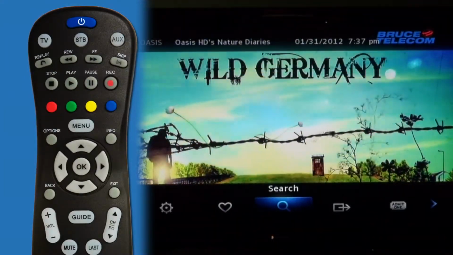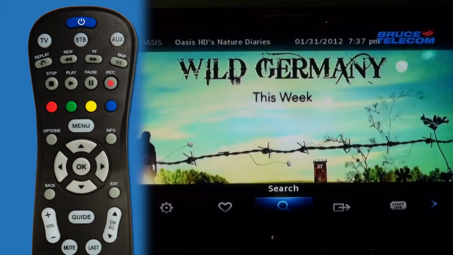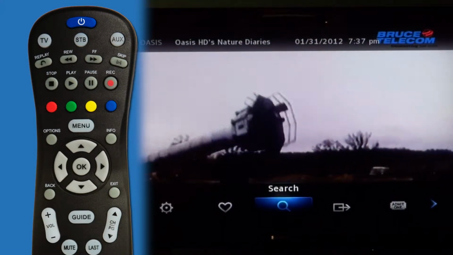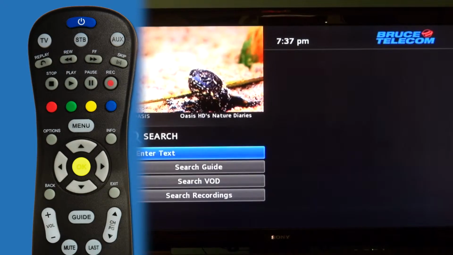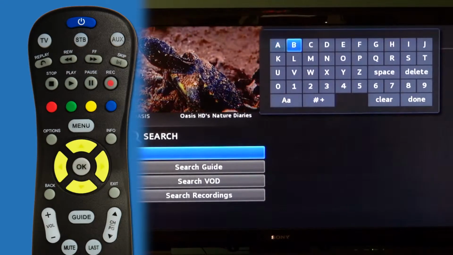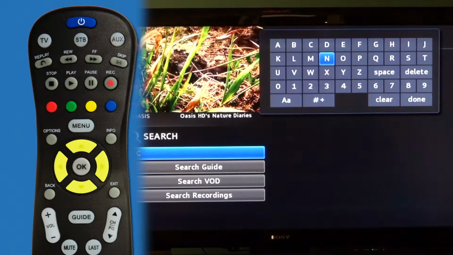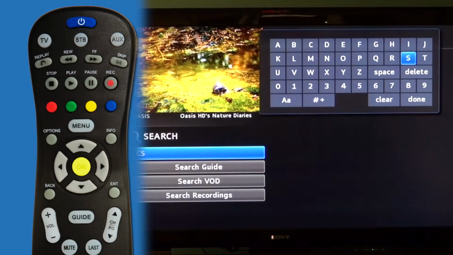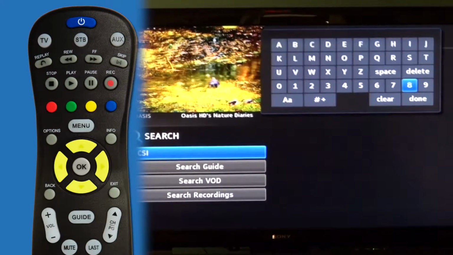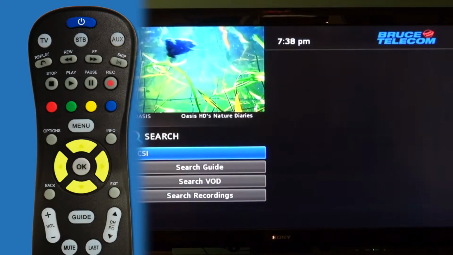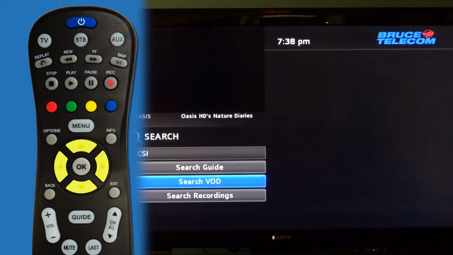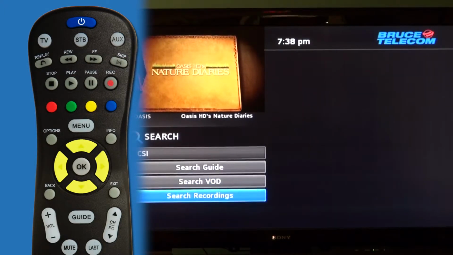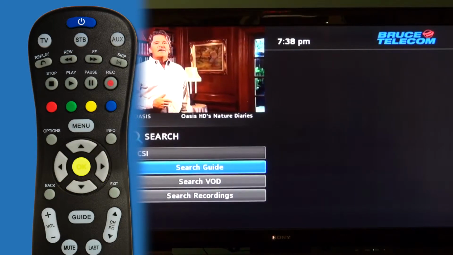The search option allows you to record program listings or video on-demand rentals by title. You can also set up program recordings and series recordings from the search results listed. To enter the text, select OK. Using the arrow keys, find the letters and select Done. You now have three options: to search the guide, to search within video on demand content, or search recordings. I'm going to choose guide.